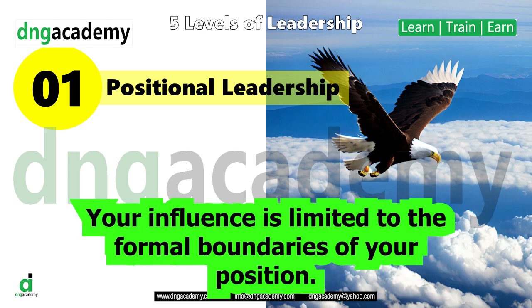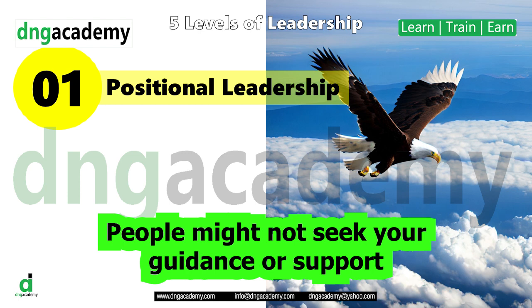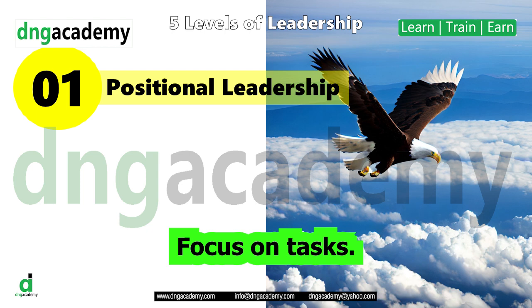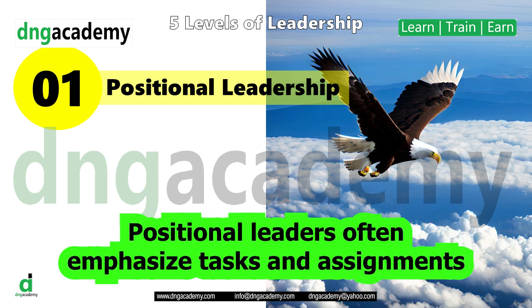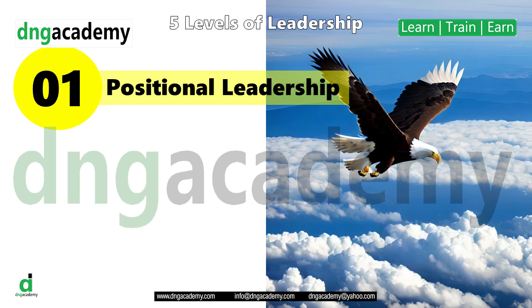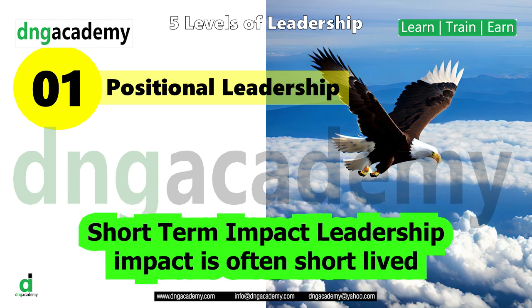Limited influence. Your influence is limited to the formal boundaries of your position. People might not seek your guidance or support outside of your official responsibilities. Focus on tasks. Positional leaders often emphasize tasks and assignments rather than building relationships or understanding the needs and aspirations of their team members.